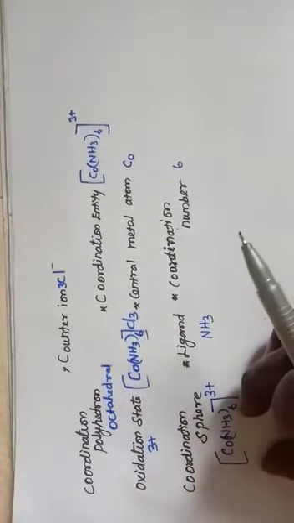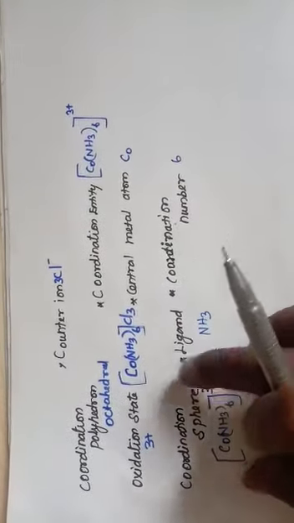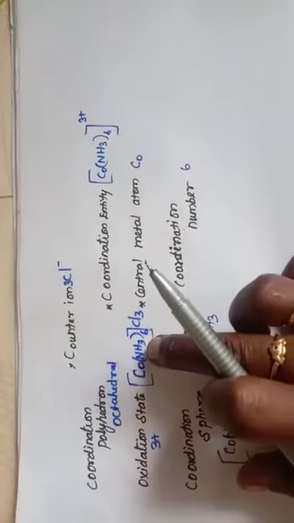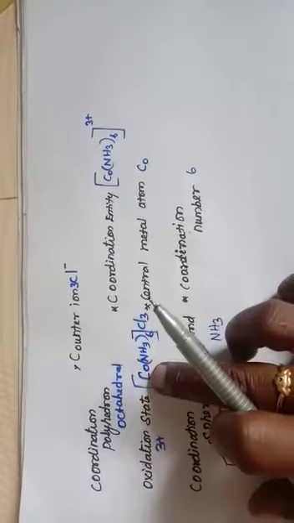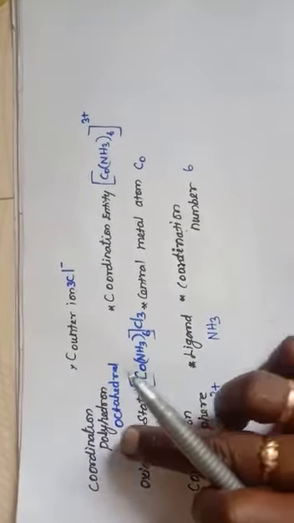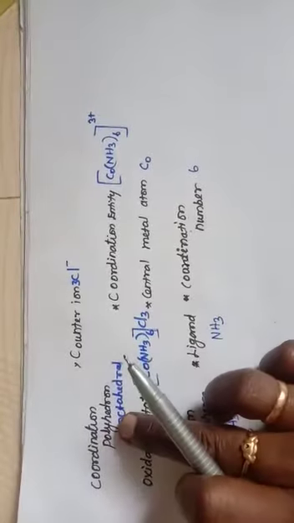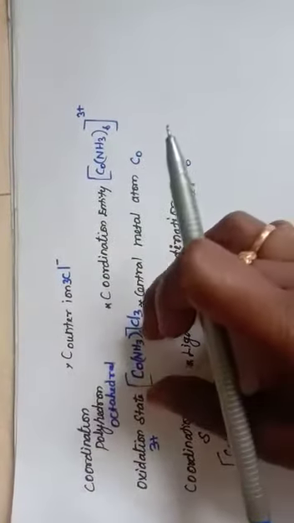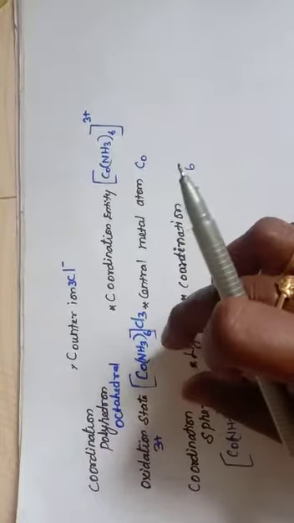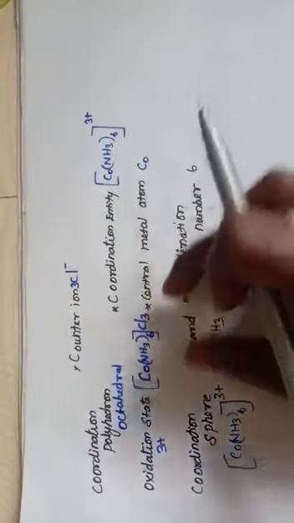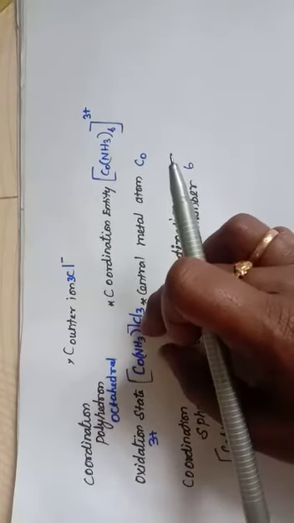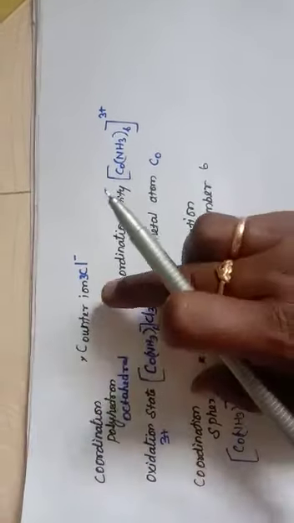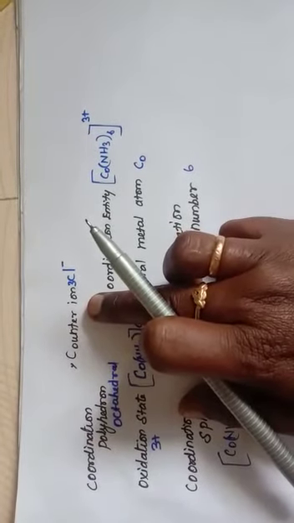The coordination sphere is [Co(NH3)6]3+. And oxidation state of cobalt: this is a neutral molecule. Outside there are three minus ions present, so the oxidation state is 3 plus. Coordination polyhedron is octahedral. Then counter ion: what is counter ion? The ionizable ion which is present outside the bracket. This Cl3 minus is present outside the bracket. So counter ion here is Cl minus.